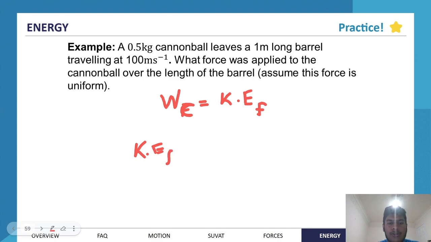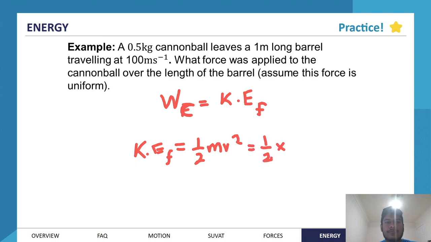That's not too hard to do because we have all the components necessary. Kinetic energy final is half mv squared, just by the formula of the kinetic energy. So we have half times the mass, 0.5 kilograms, and the velocity is 100 meters per second, so 100 squared. Putting that into the calculator, it's 0.5 times 0.5 times 100 squared, and that's 2,500 joules.